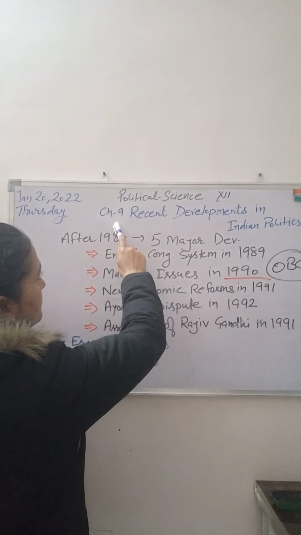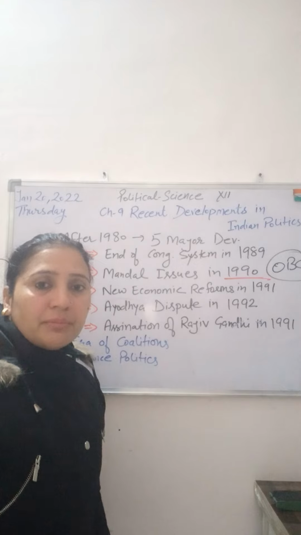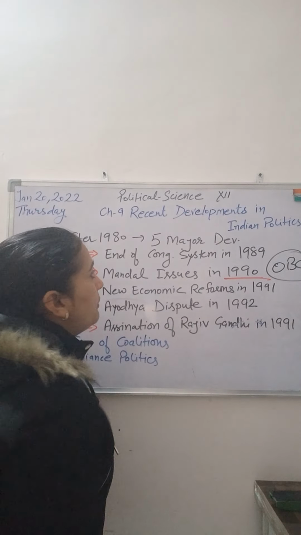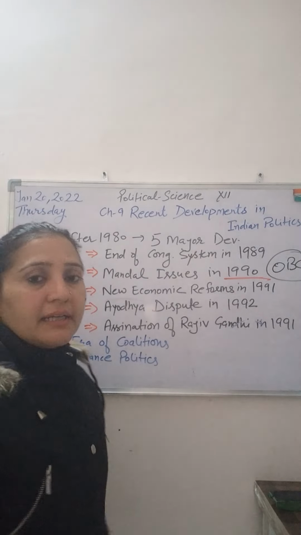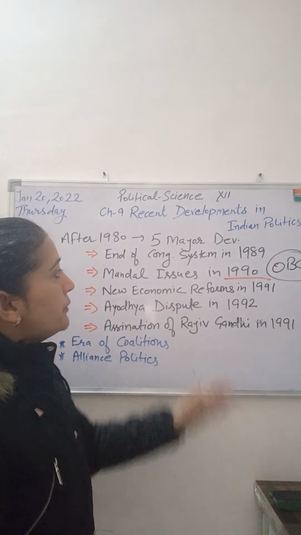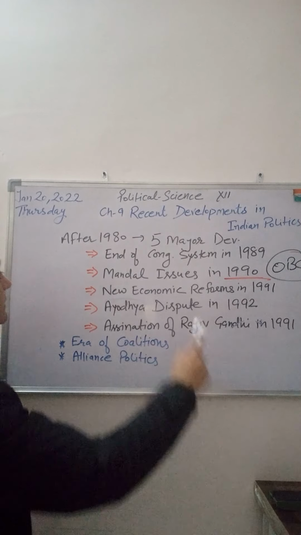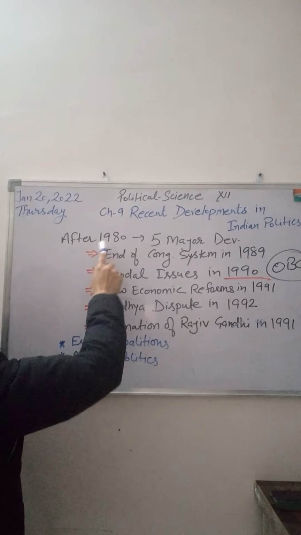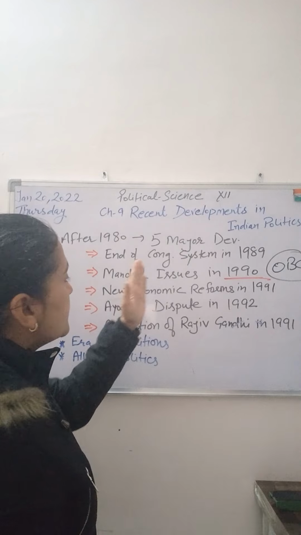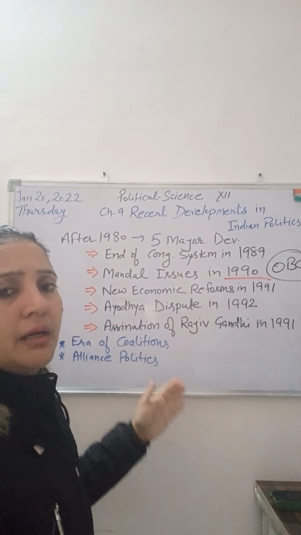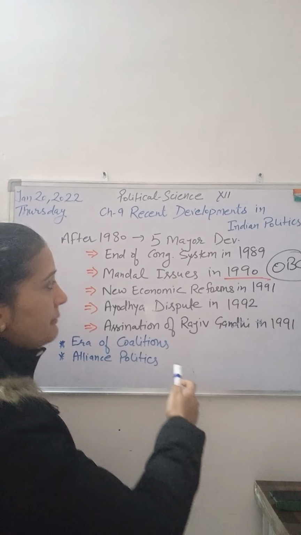Today we will start chapter number 9, that is the last chapter of your book, Recent Developments in Indian Politics. Before starting this chapter, let us discuss some important topics which were responsible for shaping Indian politics after 1980. These five major topics you need to understand for understanding the concept of the Indian political system. So one by one we will see.